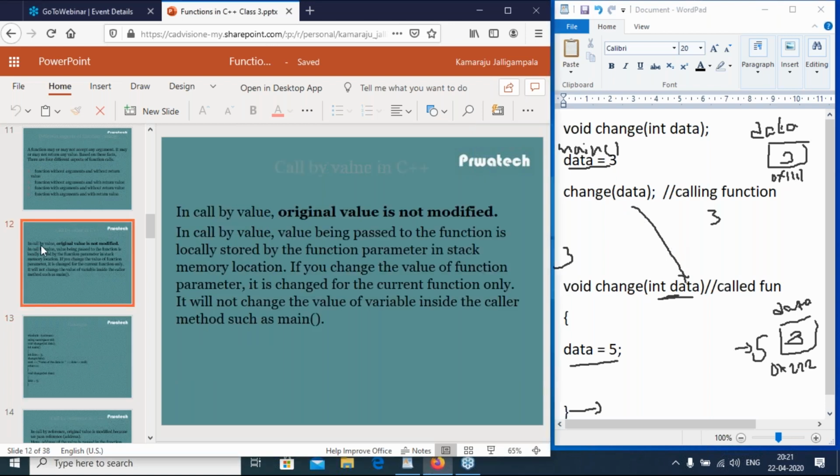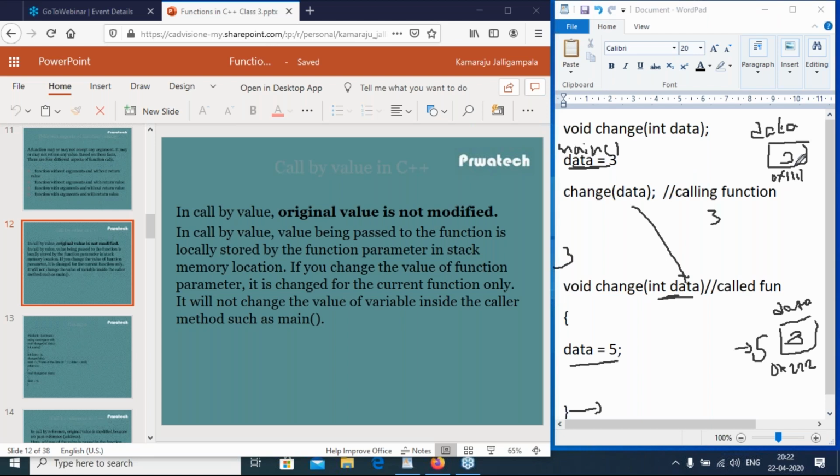So in call by value, value being passed to the function is locally stored by function parameter in stack memory location. So we have data inside the main function. So this data is stored into stack memory location.